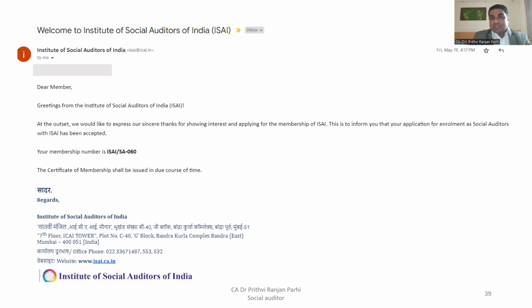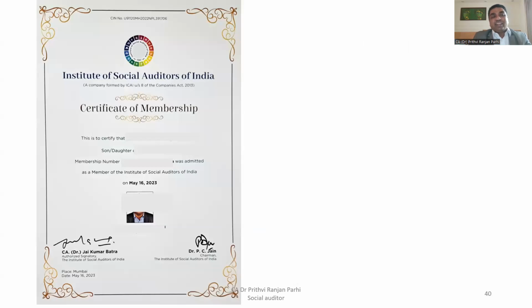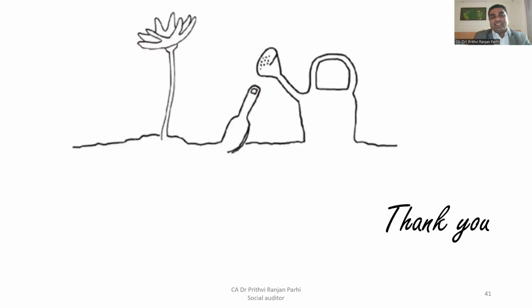And after that, once everything is scrutinized by the Institute of Social Auditors of India, you'll get a mail like this that you are admitted as a member. Subsequently, you'll get a certificate like this, a certificate of membership. Once that is there, now you are eligible and you are a member of the Institute of Social Auditors of India. You are a social auditor, you can practice social auditing. So that is the concept.